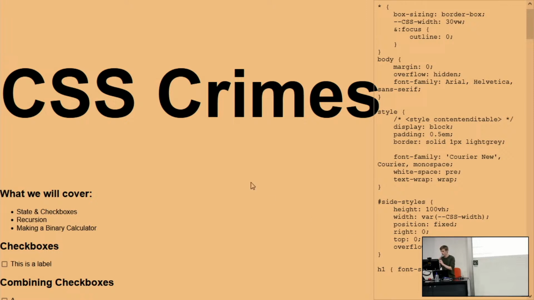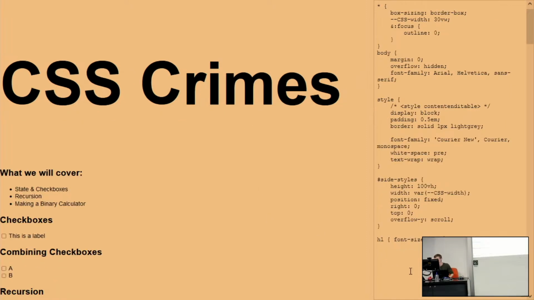I might just zoom out slightly and change the mic. Hopefully everyone can hear me while I'm sitting down. It's much easier to code with two hands. So I'm just going to zoom out slightly, and now we have our first bit of CSS that we're going to add to our page. But the idea is that I'm going to continue to edit this page, and we'll see more and more hacks that are going to come along.